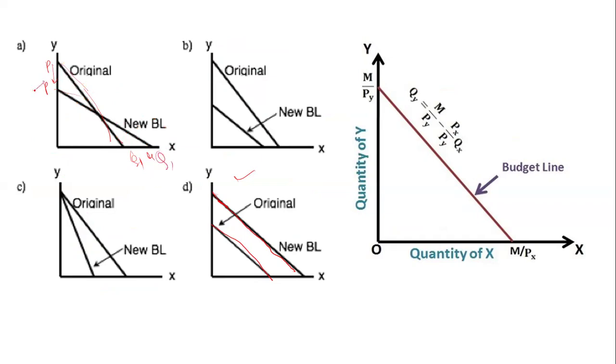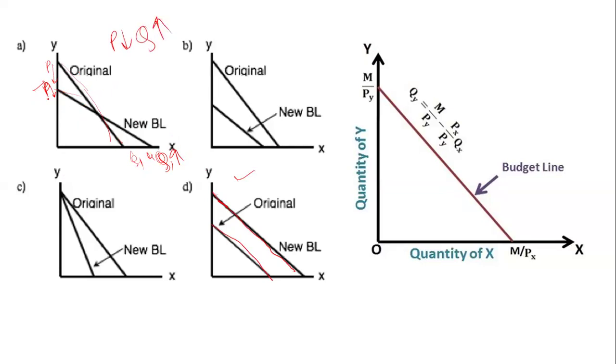Price is decreasing, quantity is increasing.